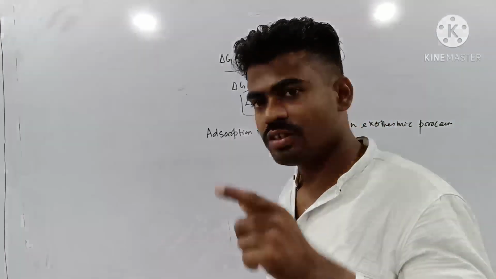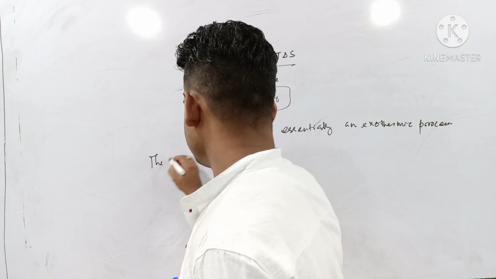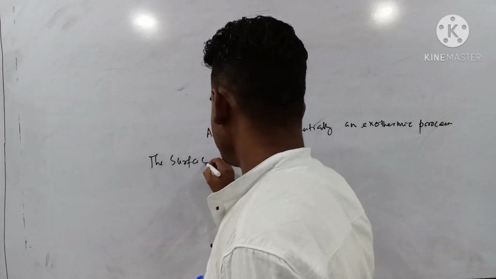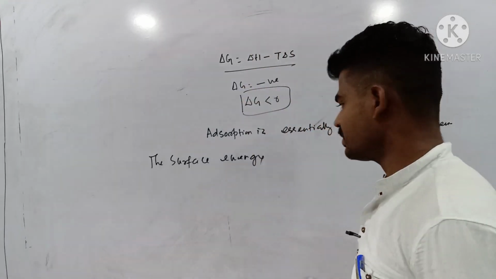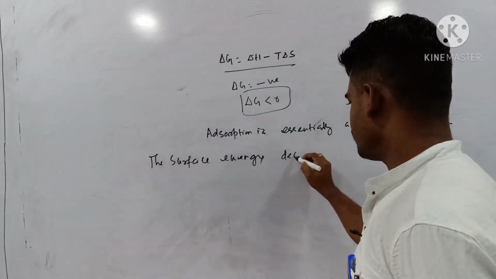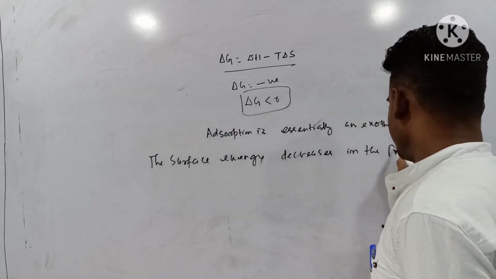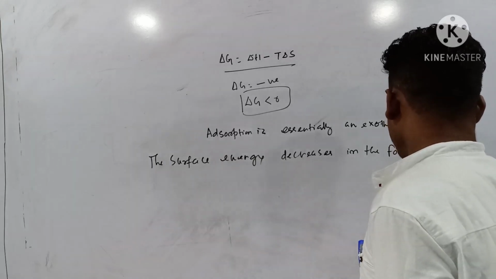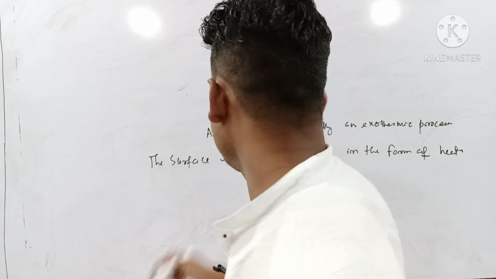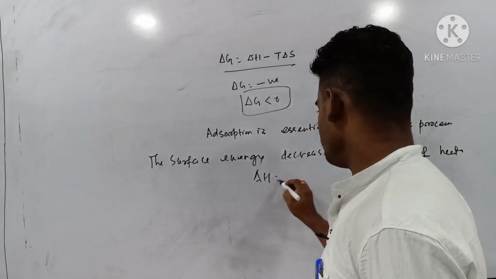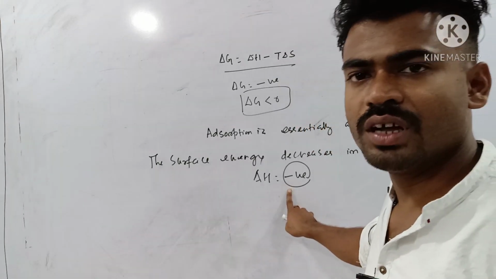As a result, the surface energy decreases in the form of heat. Surface energy decreases in the form of heat. That's why your del H will be negative. This enthalpy factor becomes negative.